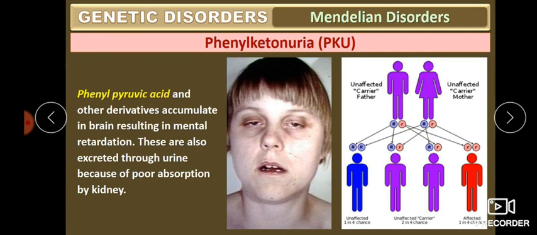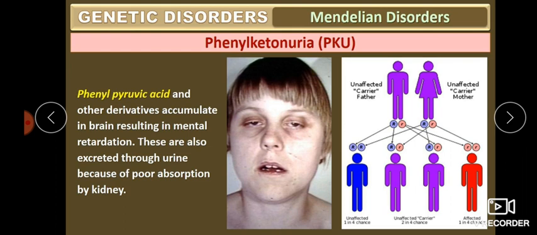What happens with the accumulation of phenylpyruvic acid in our body? Phenylpyruvic acid and other derivatives accumulate in the brain and result in mental retardation.